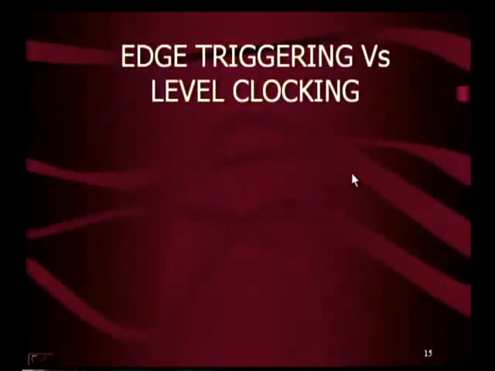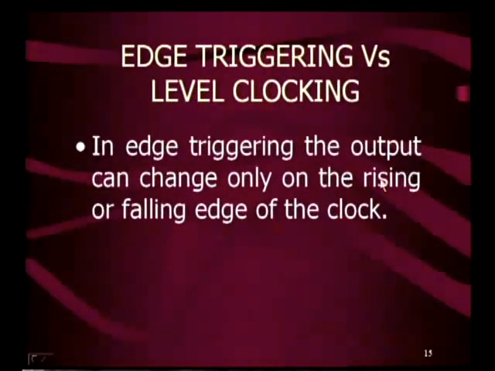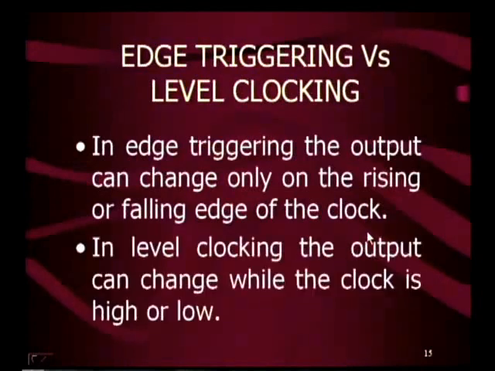What is the difference between level clocking and edge triggering? In case of edge triggering, the triggering can be done at an instant. That means at the instant of the positive spike, say the leading edge of the clock, or at the instant of the negative spike, say the trailing edge of the clock. But in case of level clocking, the triggering can be done when the clock is high, or when the clock is low, for the entire duration. So in edge triggering, the output can change only on the rising or falling edge of the clock. In level clocking, the output can change while the clock is high or low.